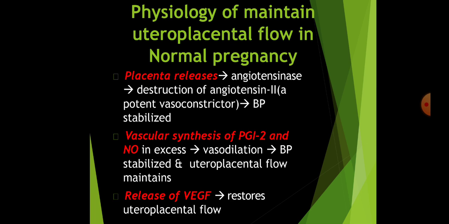Physiology of maintenance of uteroplacental flow in normal pregnancy. What happens? This placenta releases angiotensinase, which leads to destruction of angiotensin 2, which is a potent vasoconstrictor. As a result, the BP is stabilized. Vascular synthesis of PGI2 and nitric oxide, which are vasodilators, again leads to stabilization of BP and uteroplacental flow is maintained. Then release of vascular endothelial growth factor. Again, this also restores uteroplacental flow.